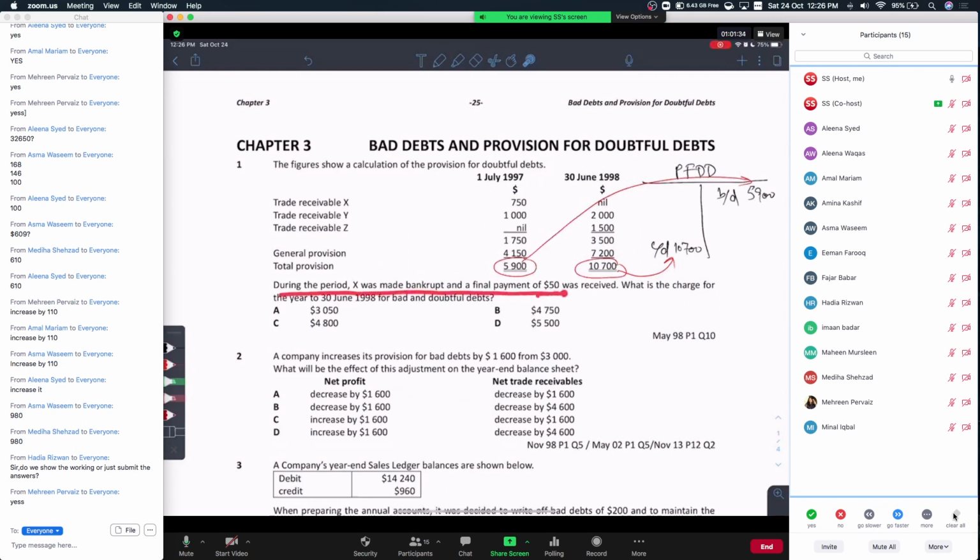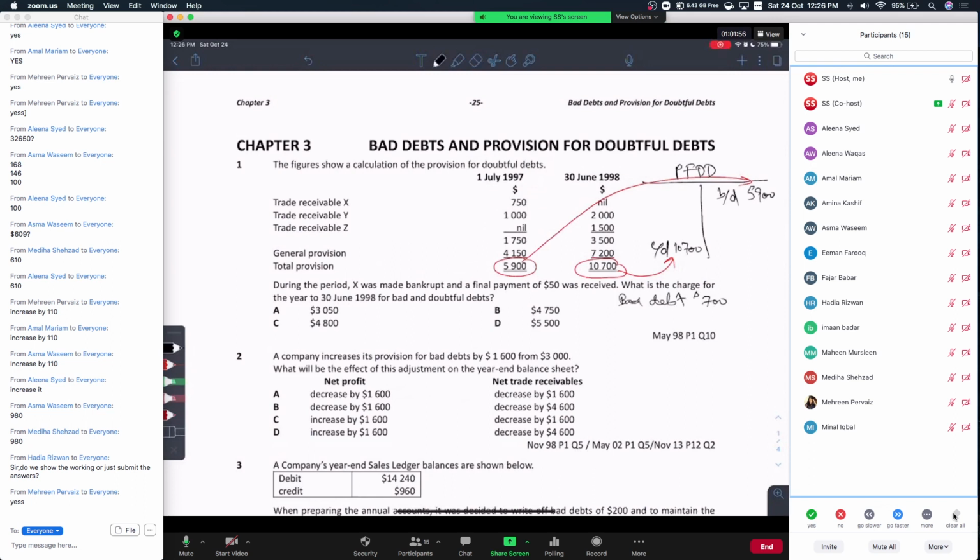A final payment of $50 was received from X. So X owed you 750, out of which you will receive $50. That leads you to the conclusion that bad debt was $700, right?